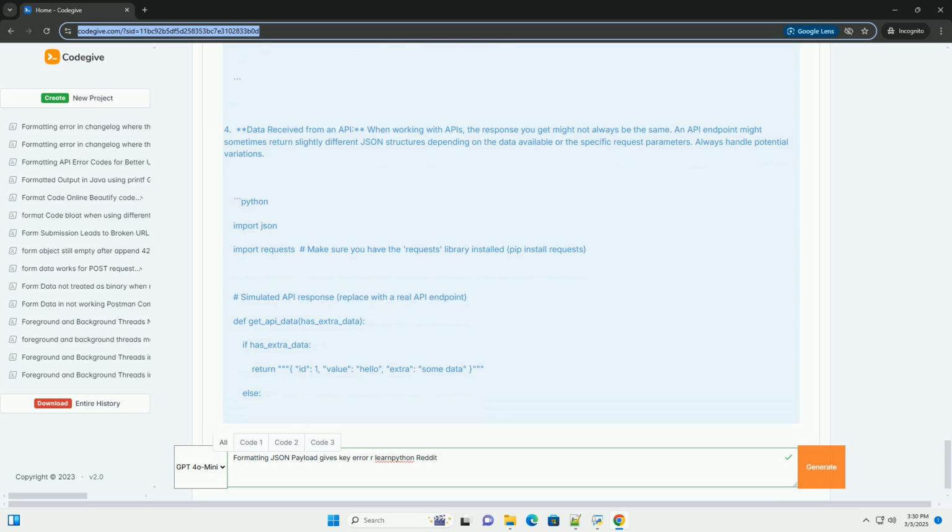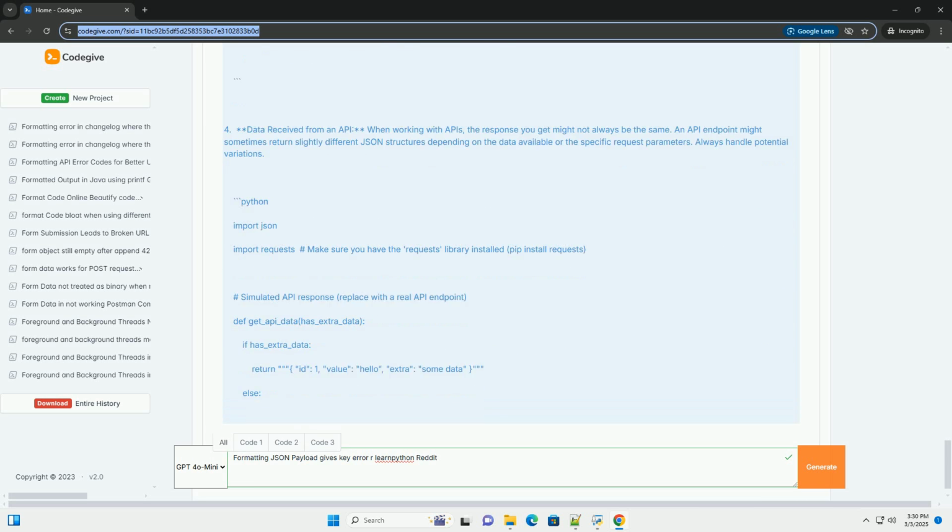1. Using try except blocks. This is the most common and recommended way to handle potential key error exceptions. Wrap the code that accesses the JSON data in a try block, and catch the key error in an except block. 2. Using the get method. Dictionaries have a built-in get method that allows you to access a key and provide a default value if the key is not found. This is a cleaner alternative to try except in many cases.